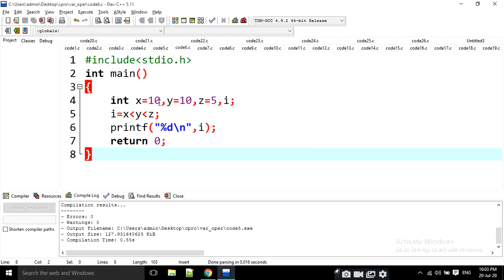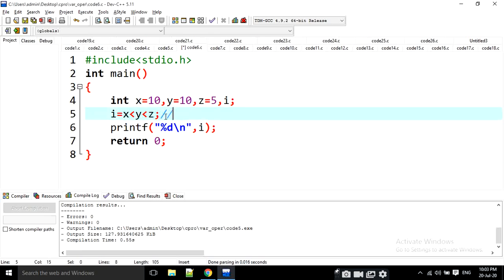Here x is equal to 10, y is equal to 10, z is equal to 5, and I am going to do this operation. How is it going to be? x is less than y less than z. First of all, there are two less than symbols, which means they have the same precedence, right? If the operators have the same precedence, we have to evaluate from left to right.